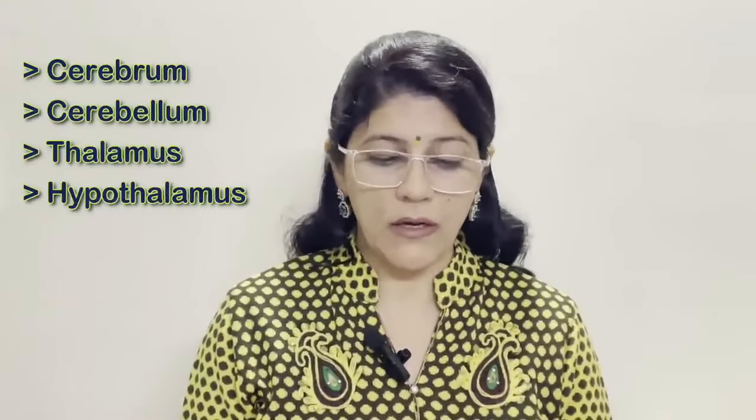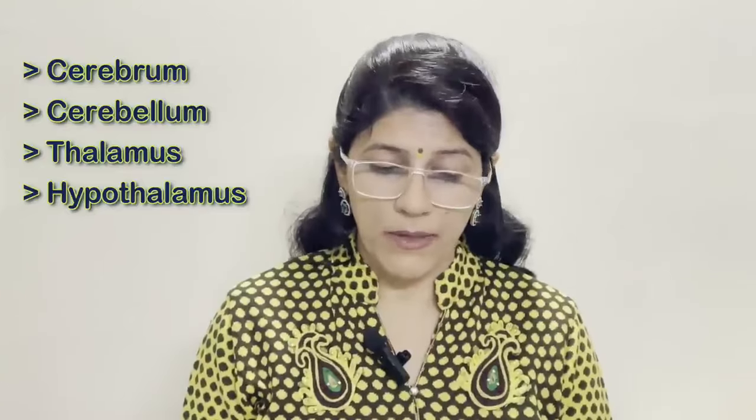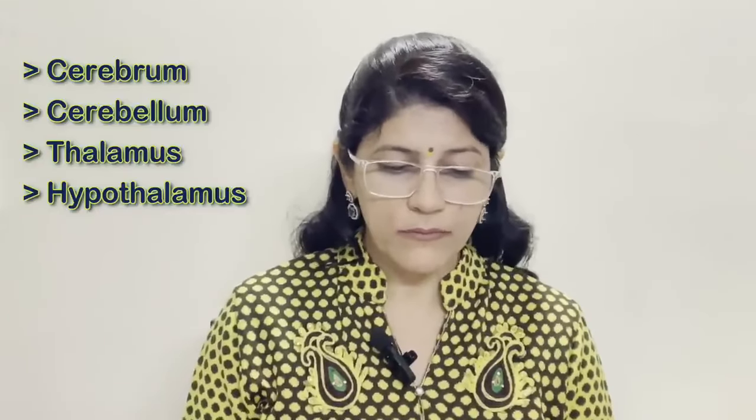Cerebrum, cerebellum, thalamus and hypothalamus. Here the odd one term is cerebellum and the others belong to the parts of forebrain. So the category of the rest is parts of forebrain.